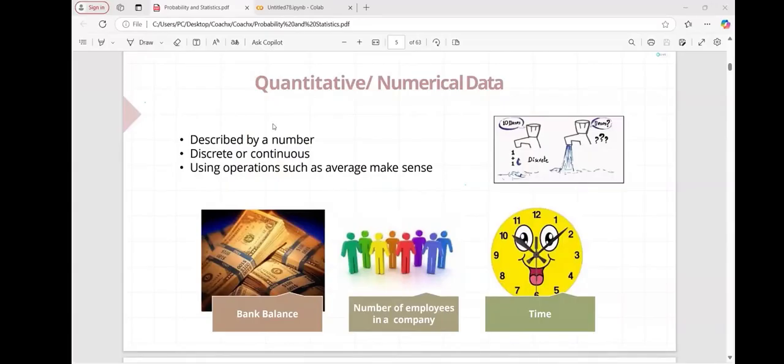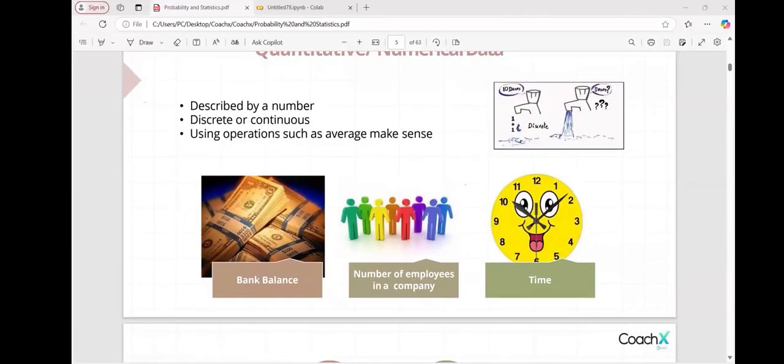Now we all know numerical data can be divided into discrete and continuous. Now you tell me: this bank balance, number of employees, and time. Which one is continuous and which one is discrete? Bank balance is continuous data. Time is continuous. Number of employees is discrete. Great, very good.